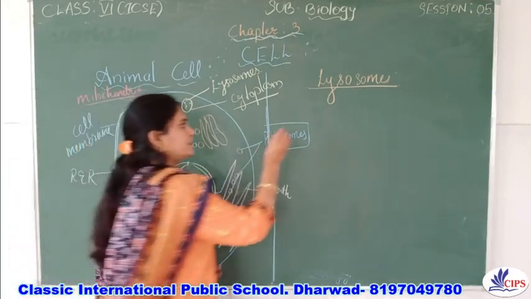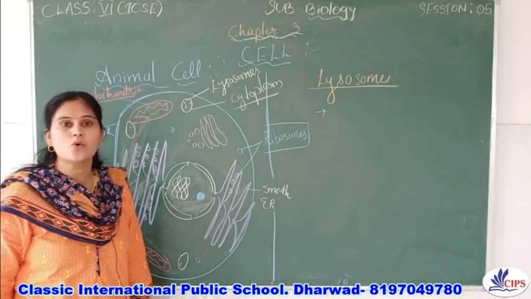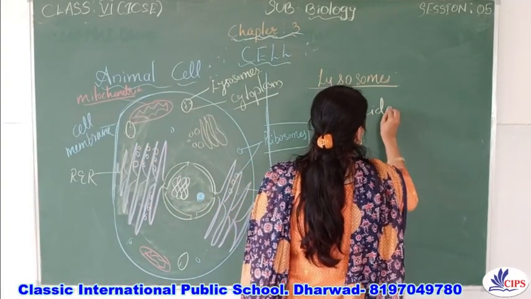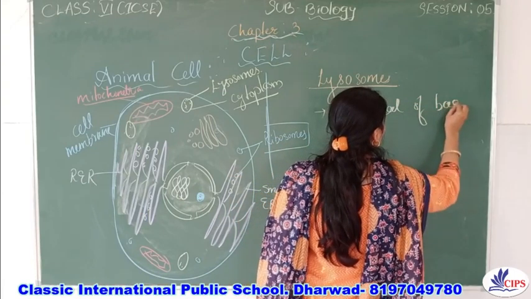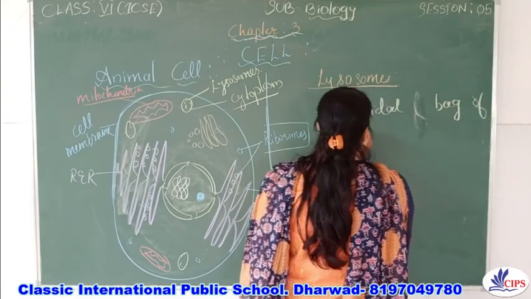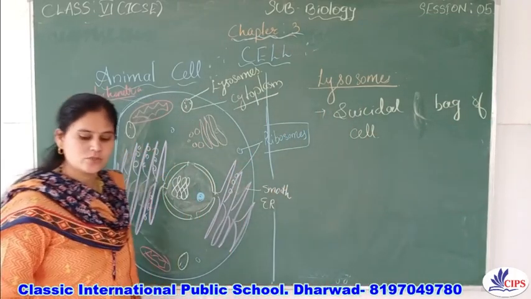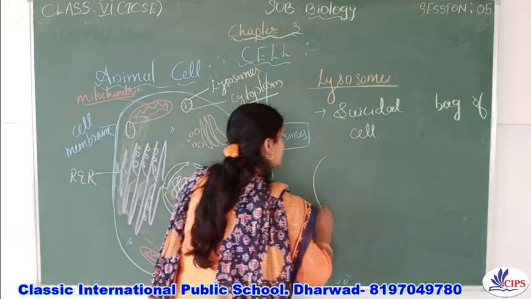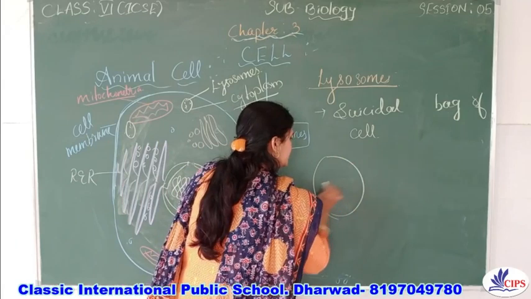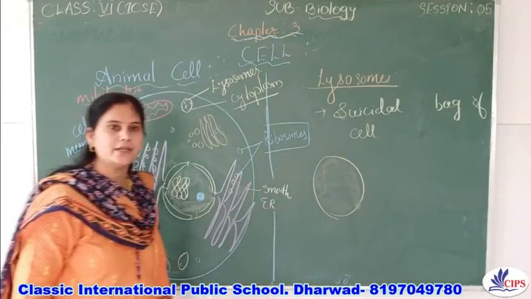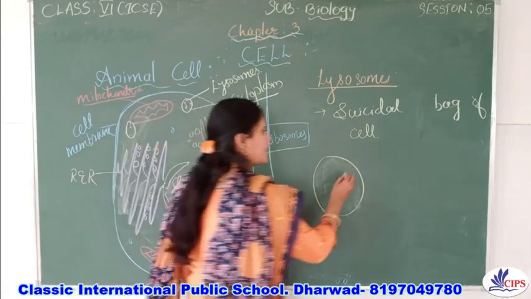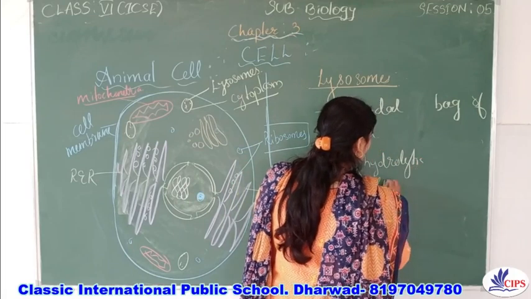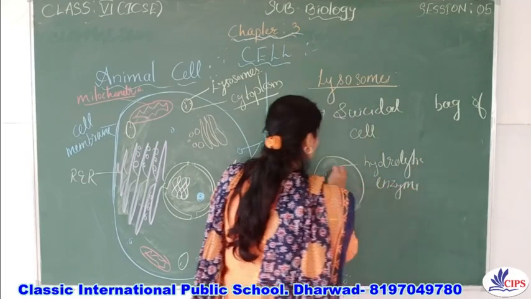These lysosomes are also called the suicidal bag of the cell. Why are they called the suicidal bag of the cell? Because the lysosomes contain certain enzymes, which are called hydrolytic enzymes, right?